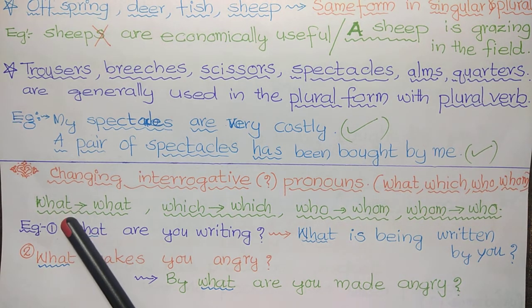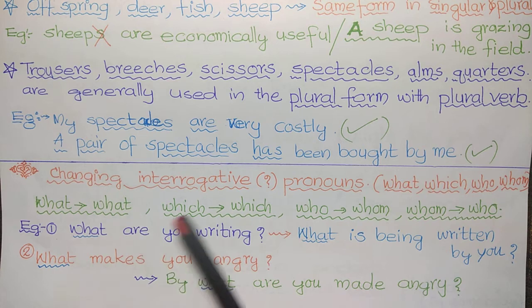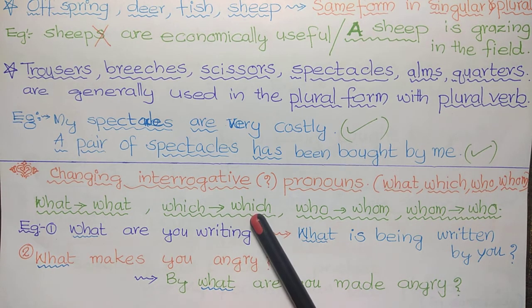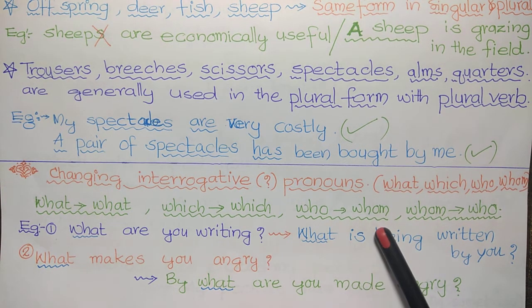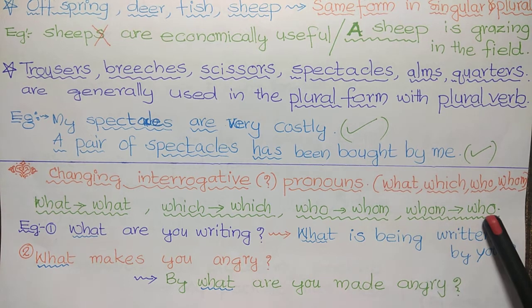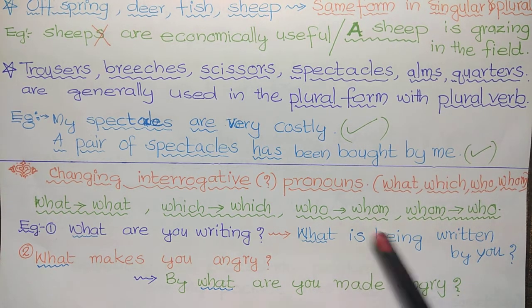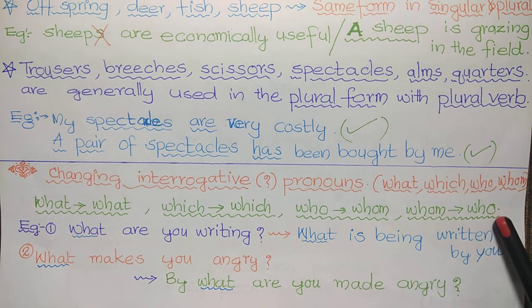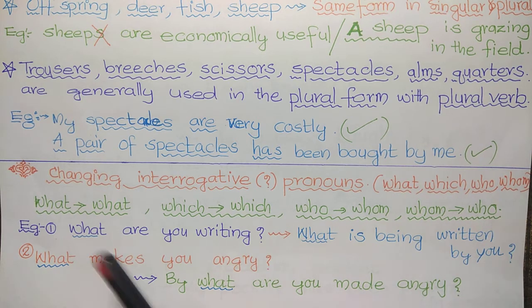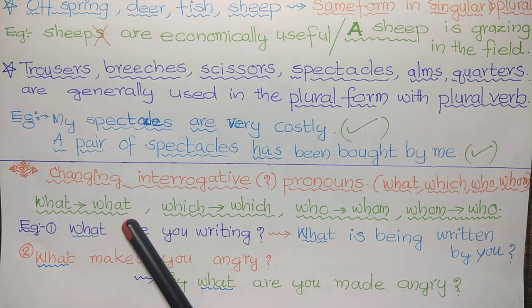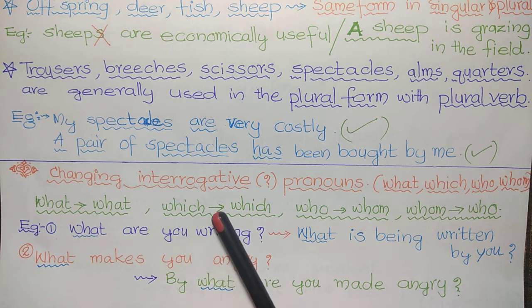See, what is changed to what, which to which itself, who to whom, and whom to who. And what and which are not changing, the same only. See the examples.